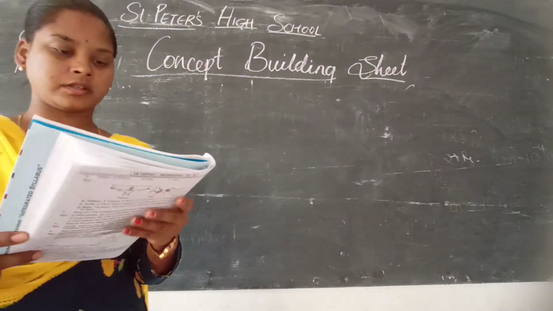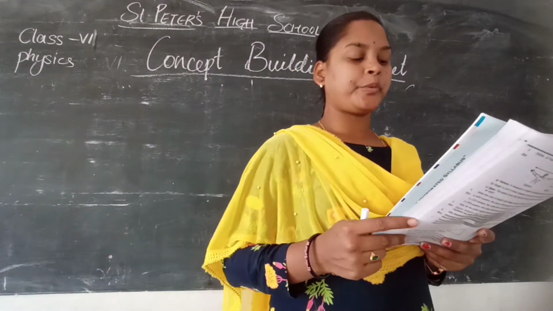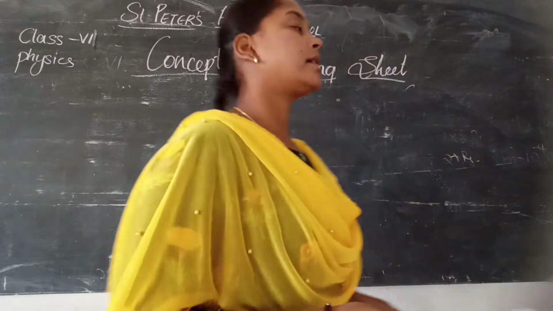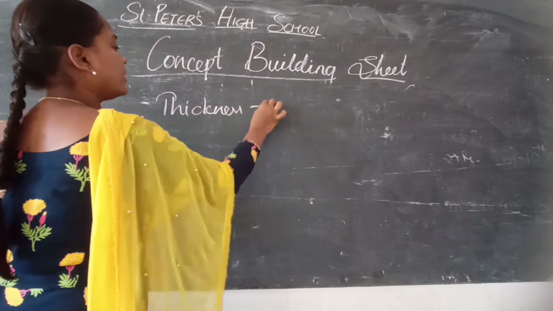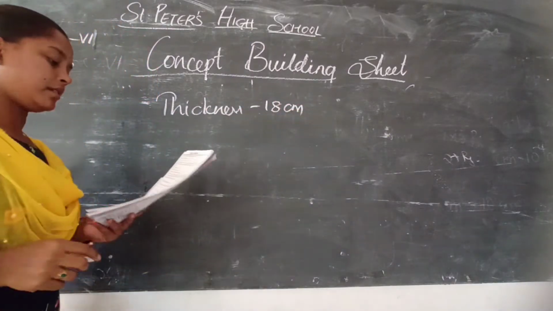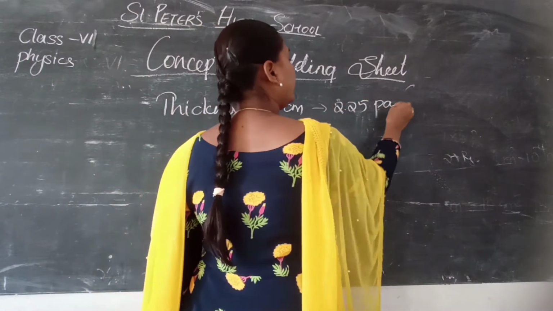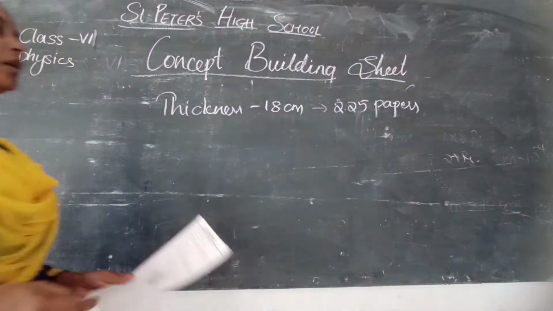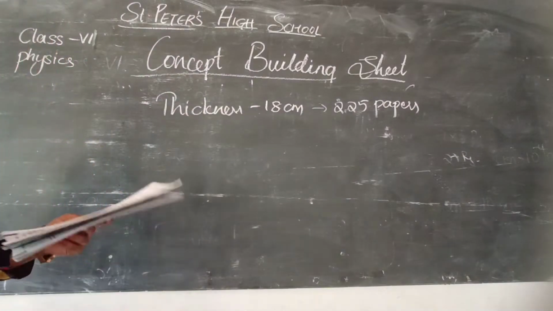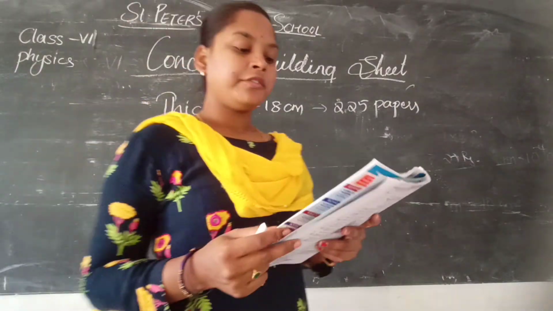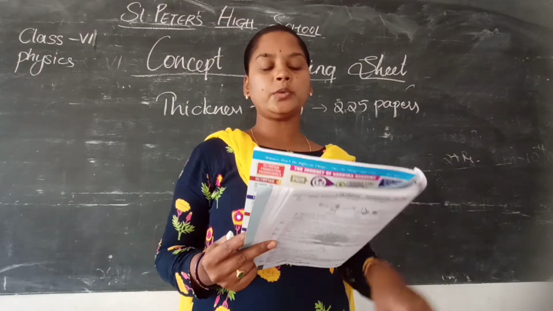So here the next question is: the thickness of a bundle of 225 papers is 18 centimeters. What is given as thickness? Okay, how much is it? 18 centimeters. For how many papers? For 225 papers. Yes, for 225 papers, the thickness is 18 centimeters. And later, a few papers are added to it so that the thickness of the bundle becomes 22 centimeters.